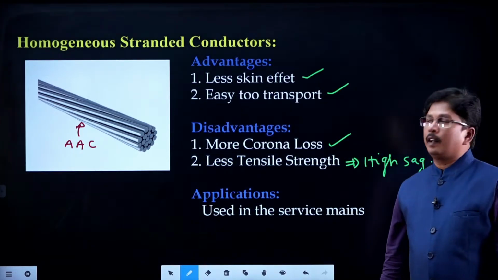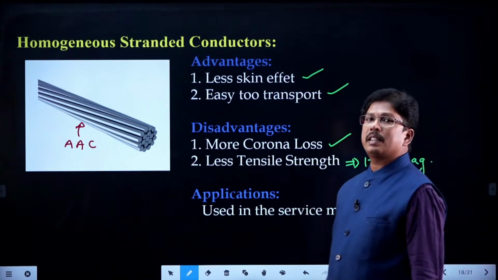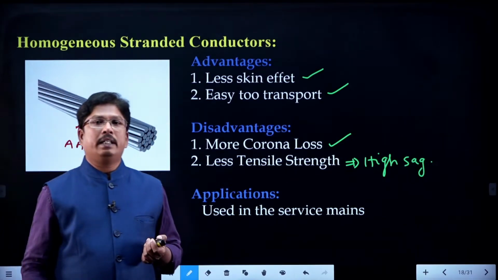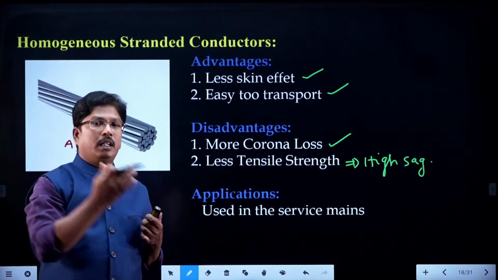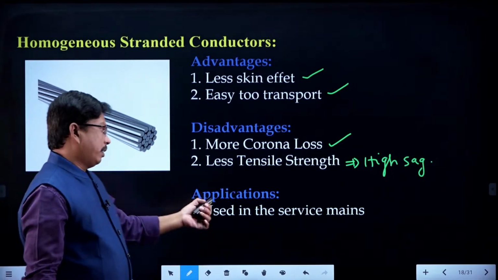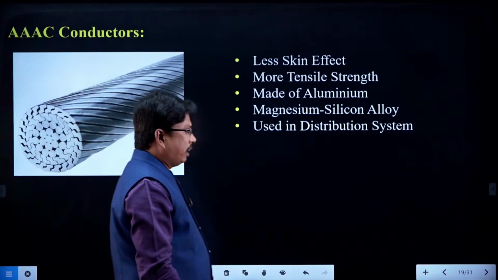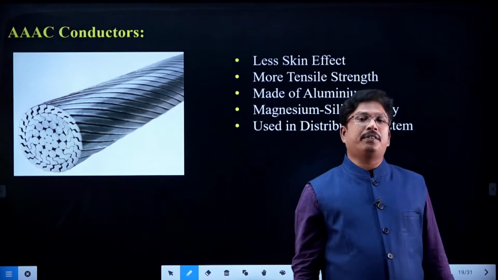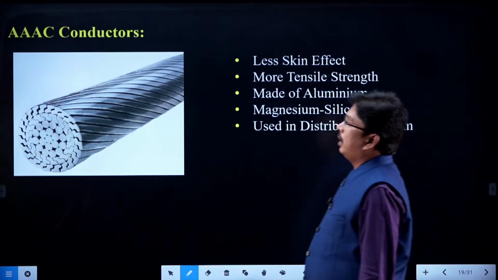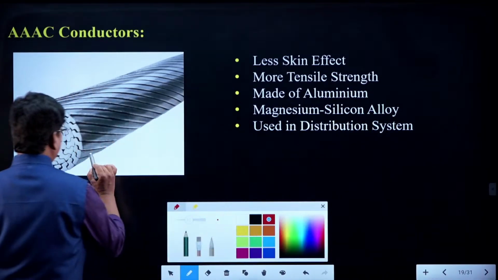Right. What are the applications? We can use them in the service main. The service main is the line coming to the domestic consumer, to your house, from the distributor wire to the energy meter. In between we have all aluminum conductors only, right. Next one, to increase the tensile strength of these homogeneous stranded conductors, AAC conductors, we went for all aluminum alloy conductors.